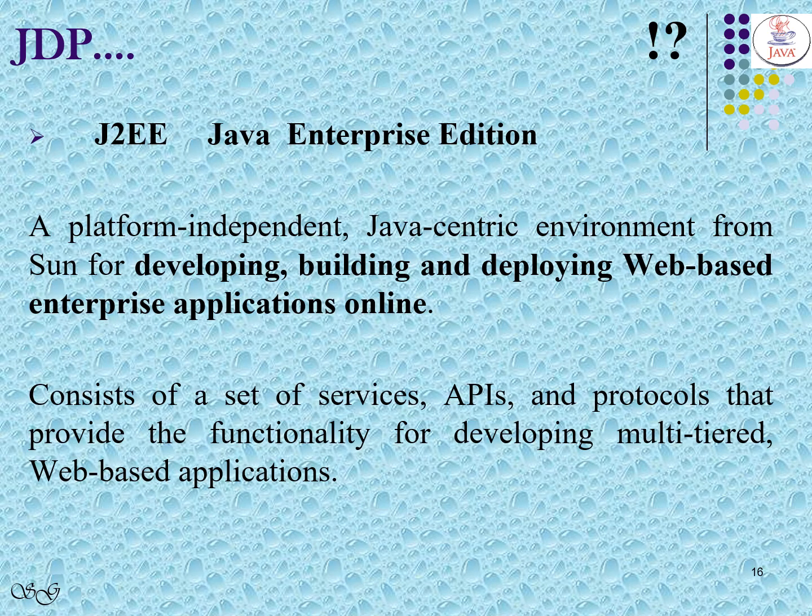J2EE, that is Enterprise Edition. It is a platform independent and Java centric environment from Sun Microsystems for developing, building and deploying web-based enterprise applications online. It consists of a set of services, APIs, that is application program interfaces, and protocols that provide the functionality for developing multi-tiered and web-based applications.